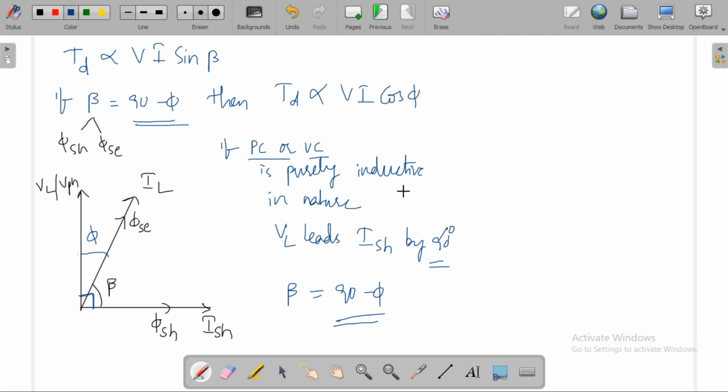It is difficult to make it purely inductive, so at least make the pressure coil as inductive as possible to get a phase displacement of 90 degrees between V_L and I_SH, or V phase and I_SH. So the driving torque is directly proportional to VI cos phi.